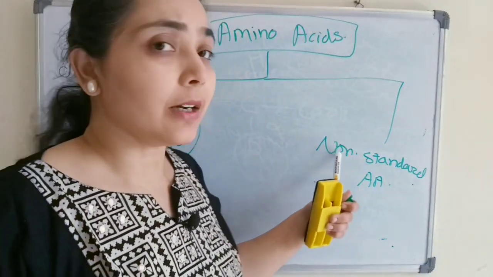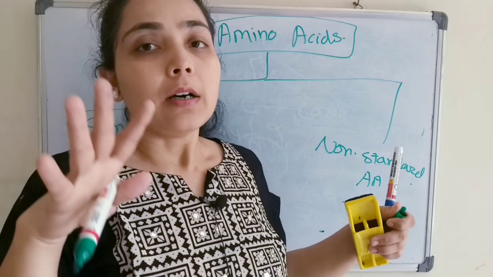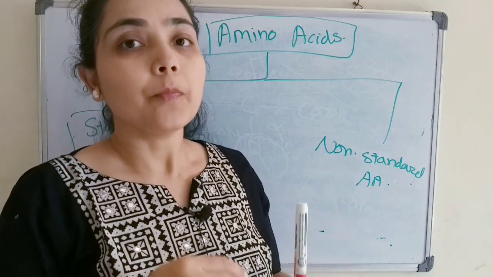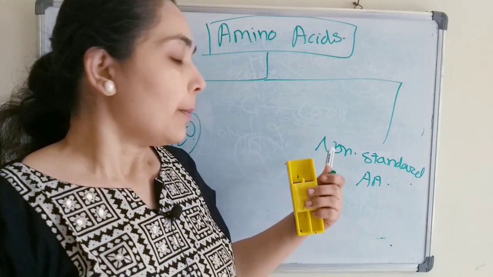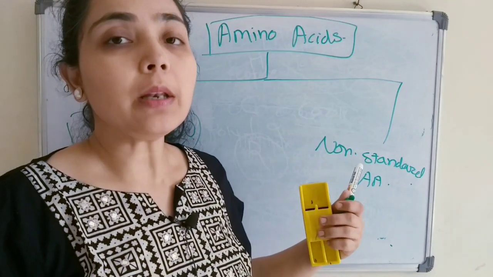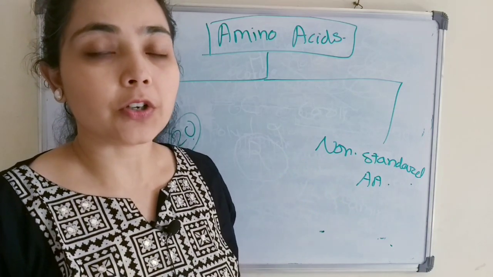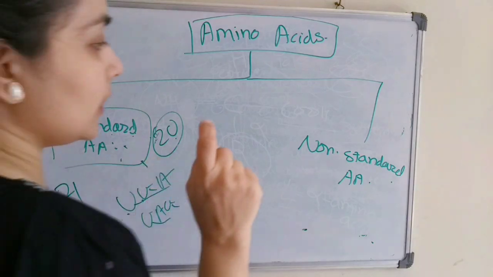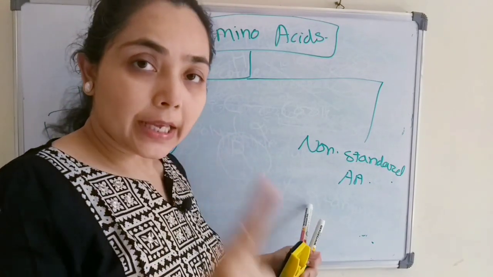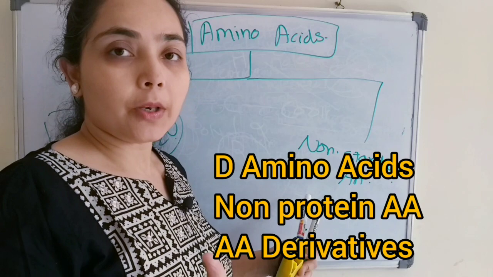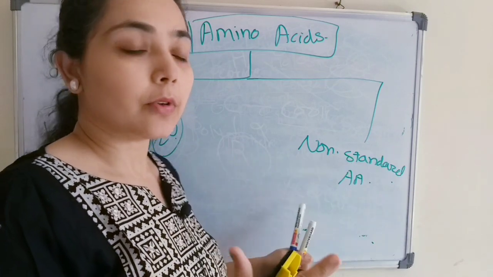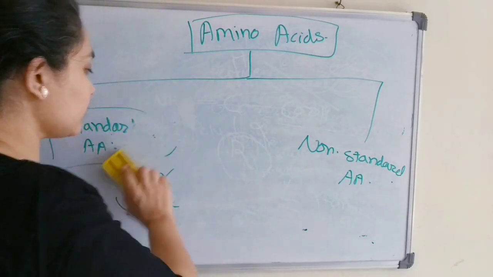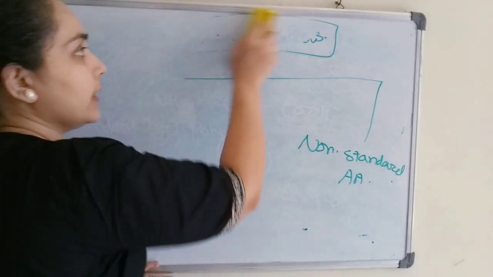And what are non-standard amino acids? A non-standard amino acid will not be incorporated into the protein. It will not participate during the biosynthesis of the protein, but it has many other biological functions, therefore it is known as a non-standard amino acid. Examples of non-standard amino acids are D-amino acids, non-protein amino acids, and amino acid derivatives. So this is about standard and non-standard amino acids. I hope everything is clear up to this point.